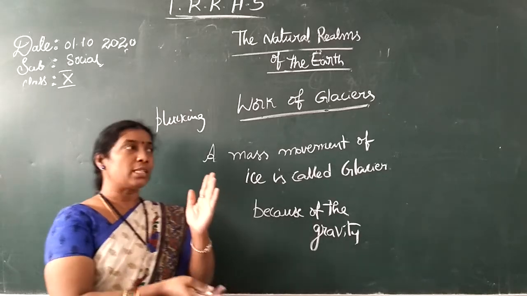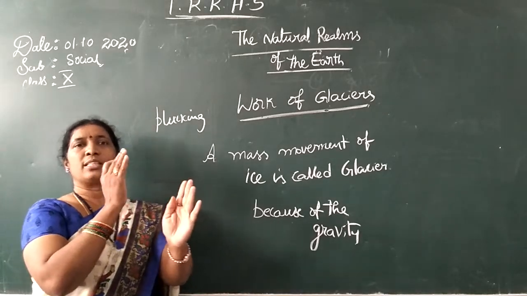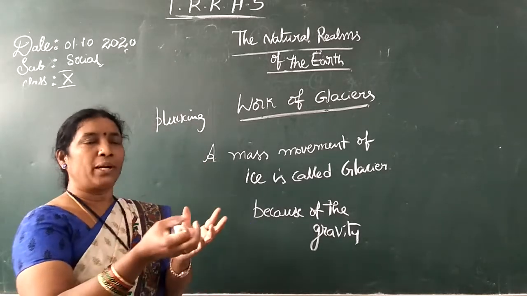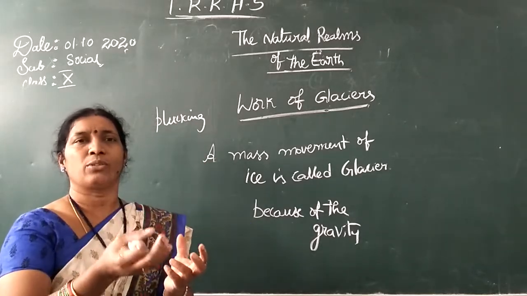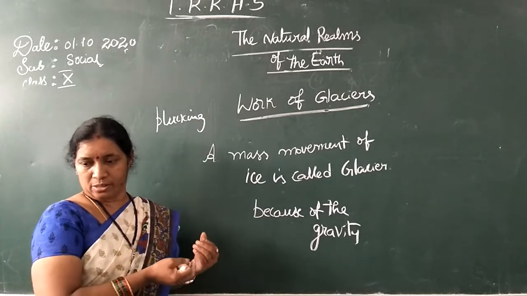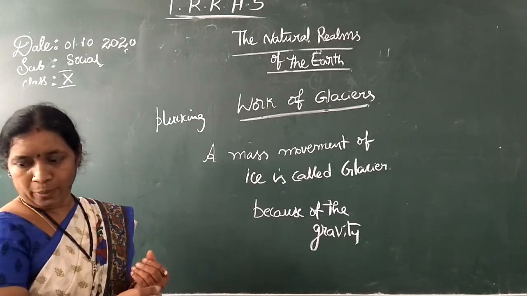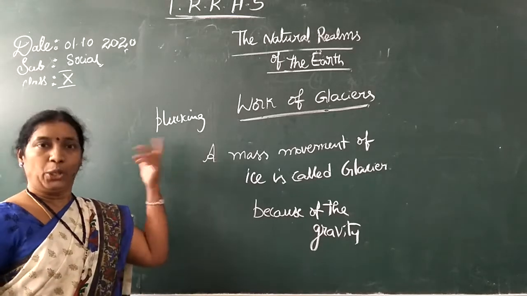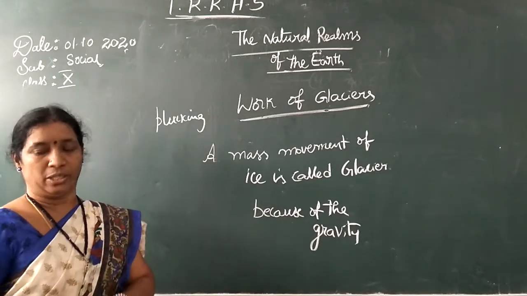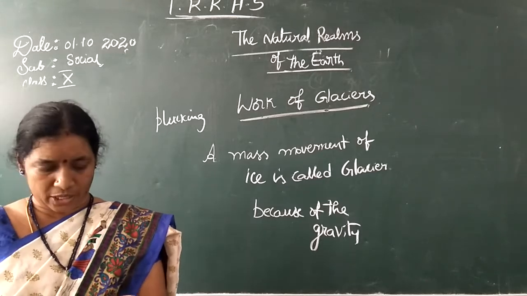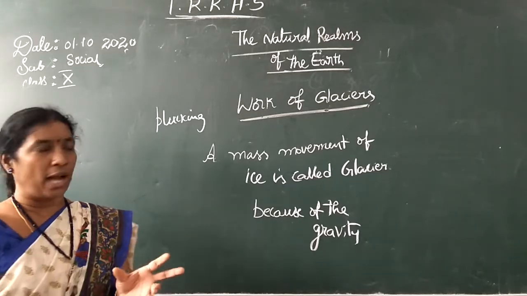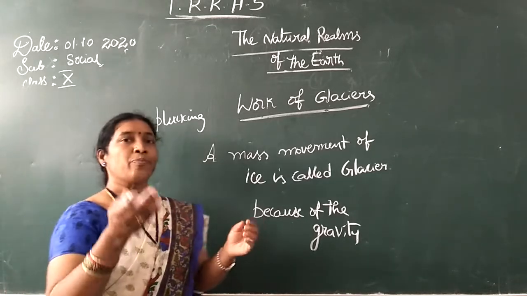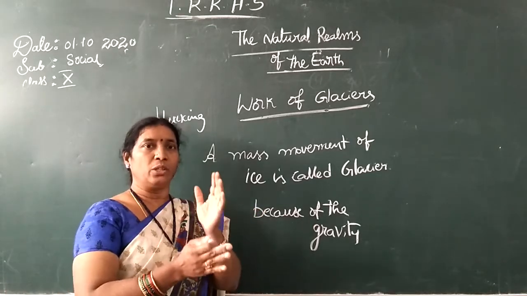That means it acts like sandpaper. It plucks and erodes, and the eroded rock particles will be carried along with the glacier. That is called plucking and abrasion. With abrasion, the glacier acts as an abrasive and erodes the bedrocks.